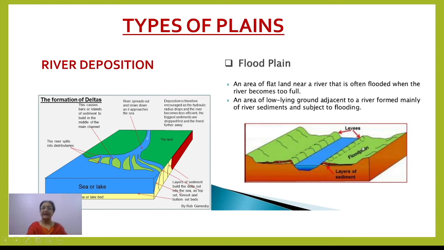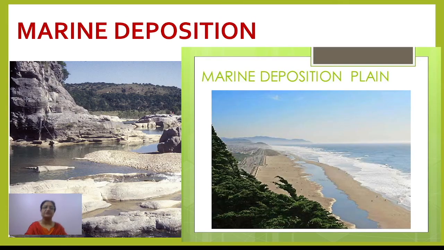Clear? And one more we can find at the end, when the river is joining the sea or ocean, it forms a delta. So delta is also a depositional plain only. So we can say that in both ways, the work of river is there in this. Generally the plains formed by rivers are also called riverine plains.